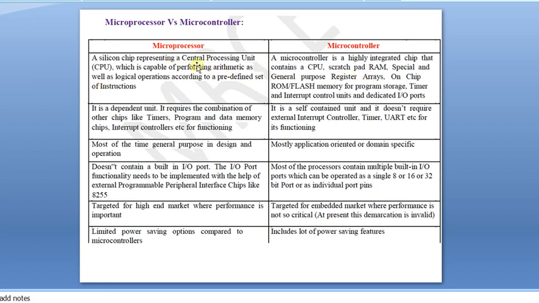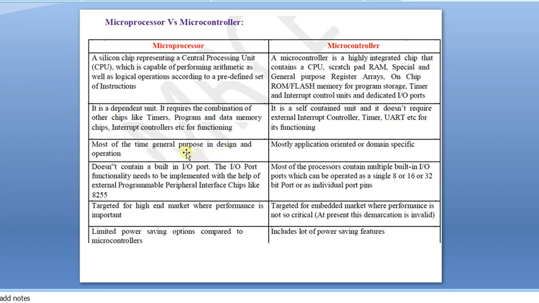A silicon chip, this is also a silicon chip representing a CPU, which performs arithmetic as well as logical operations, and has a predefined set of instructions. The microcontroller has on-chip ROM, flash memory for program storage, timer, interrupt control units and dedicated IO ports. So this is an independent unit. The microprocessor requires combinations of other chips. This is one chip. The other chips are timers, program and data memory, interrupt controllers. All these should be separate. So we require all these things to become a complete computer or complete system, whereas in the microcontroller it is not required, as it is part of it.